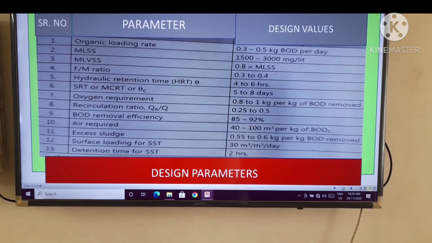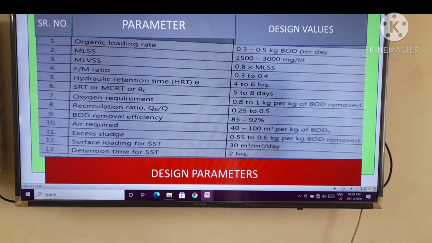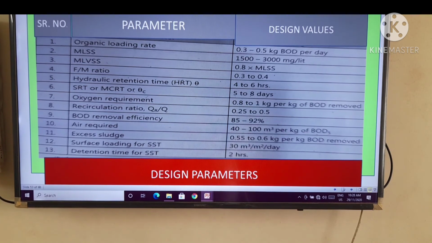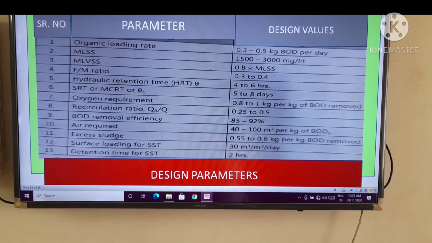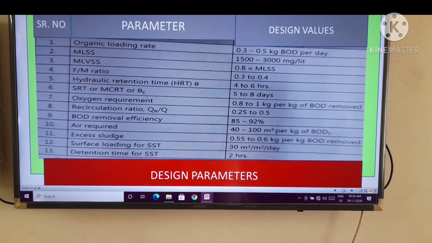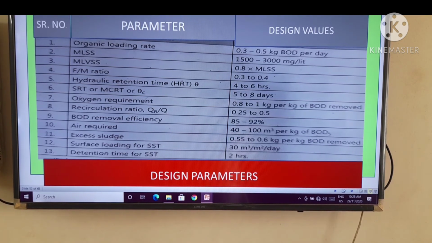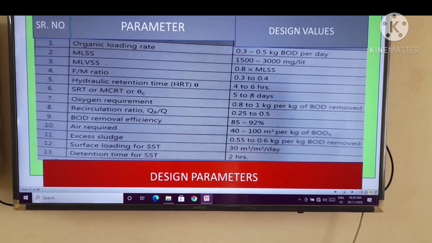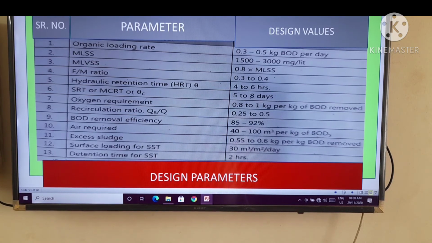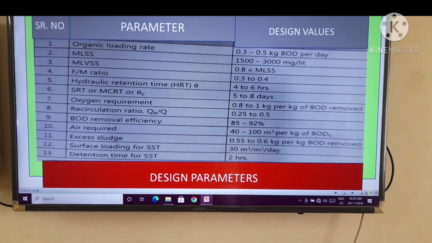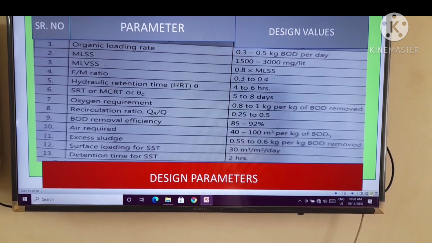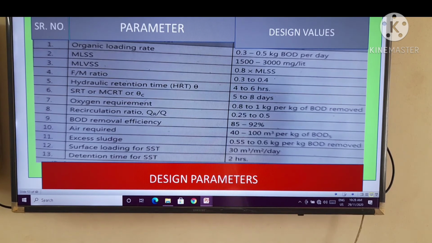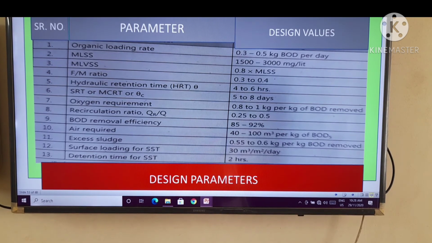The design values is 0.55 to 0.6 kg per kg BOD removed. The surface loading for SST, the design value is 30 meter cube per meter square per day. And last, the detention time for SST, the design values is 2 hours. All these parameters you have to keep in mind with their design values to design their particular secondary treatment ASP.